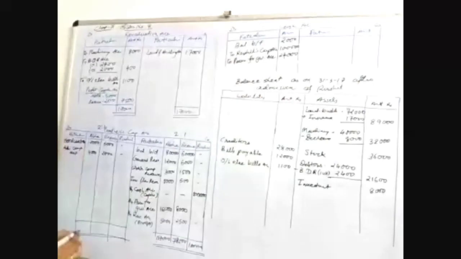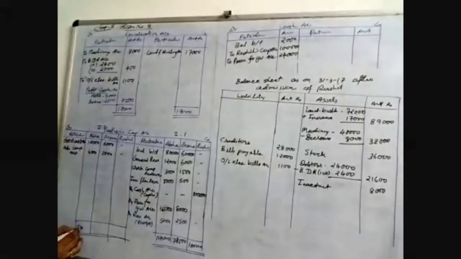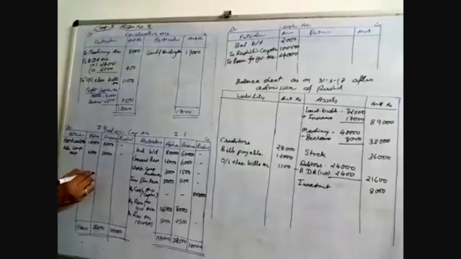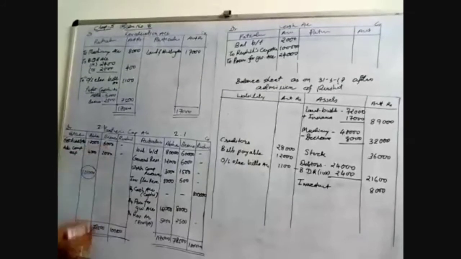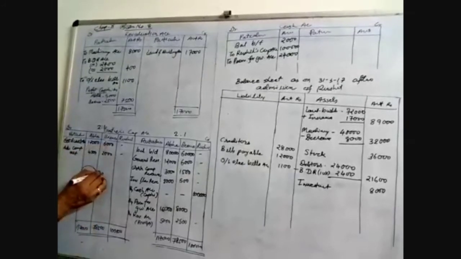The same total is written here, 1,17,000, 78,500 and 1 lakh. Now do the difference, 1,17,000 minus 16,000 is 1,01,000. 8,000 you have to minus, that is 70,500.